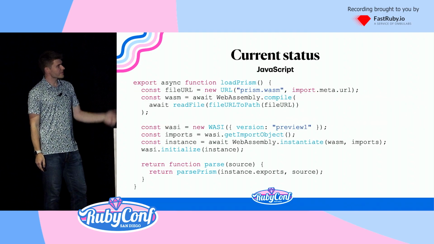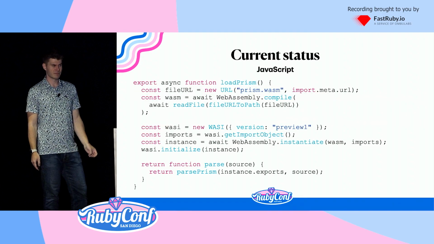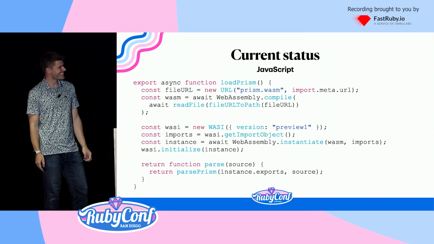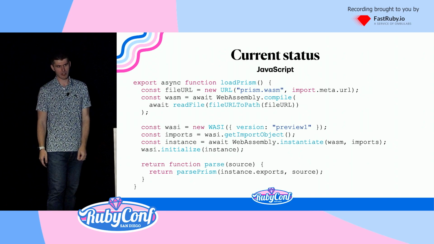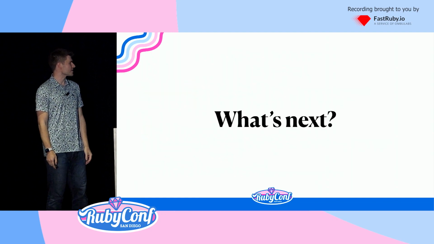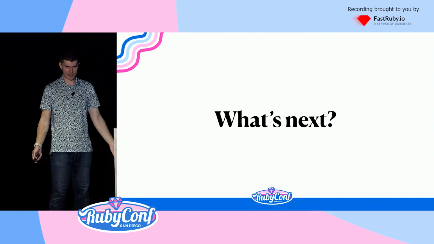And this is how it happens in JavaScript. We compile Prism to Wasm or WASI or one of the other ones. I don't know. But you can access the AST from JavaScript now. You can access it in the browser. Great. So what's next?